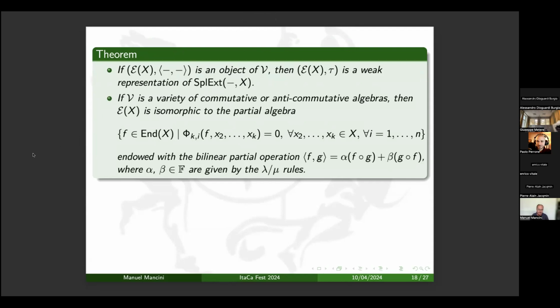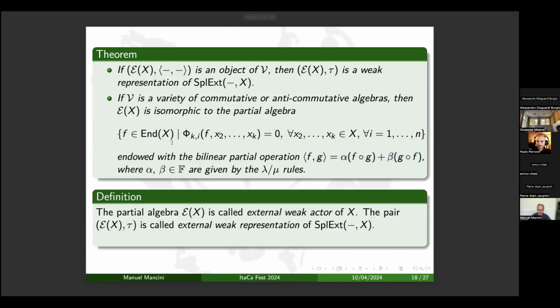And when V is a variety of commutative or anti-commutative algebras, this is the reason why we suppose that the characteristic of the field is not 2, because we want to distinguish these two cases, then we can describe E of x as a subspace of just one copy of linear endomorphisms of x. And also the bilinear partial operation is easier to describe because the lambda mu rules reduce to just one equation with two coefficients alpha and beta.